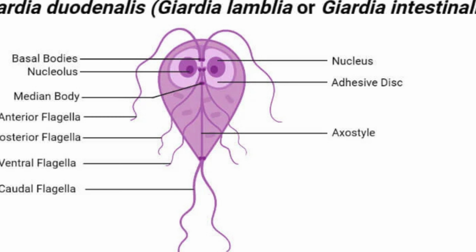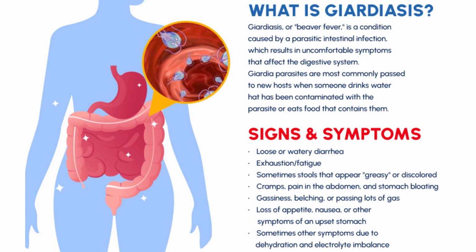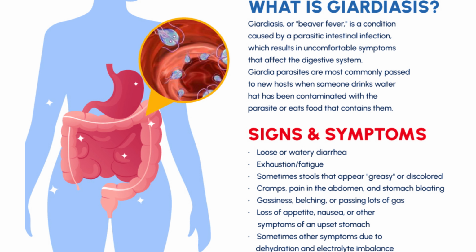When someone ingests cysts through unsafe water or food, they travel to the small intestine and release trophozoites, beginning the infection. The symptoms of Giardiasis can range from mild to severe. The classic signs include greasy, foul-smelling diarrhea, abdominal cramps, bloating, nausea, fatigue, and even weight loss due to poor nutrient absorption. Interestingly, some people can carry the parasite without showing any symptoms at all, making them silent spreaders.